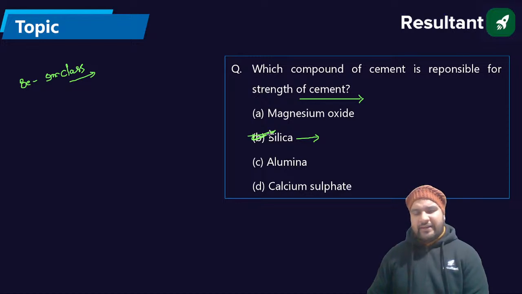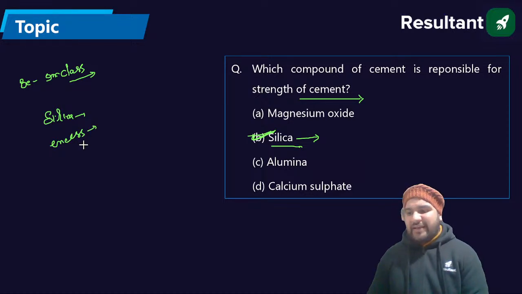Vinay is now correcting the answer. That is B. So Vinay is providing the answer B. That is, silica is responsible for strength to the cement. If it is in excess, I'll write down silica. Guys, silica in excess. What will happen?